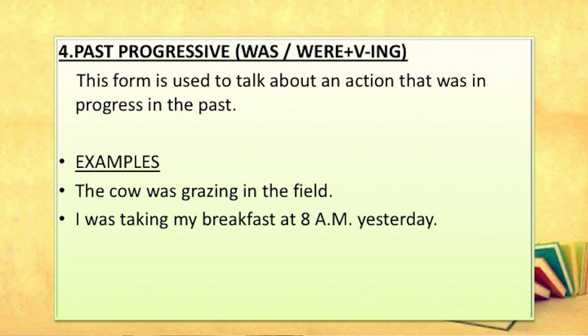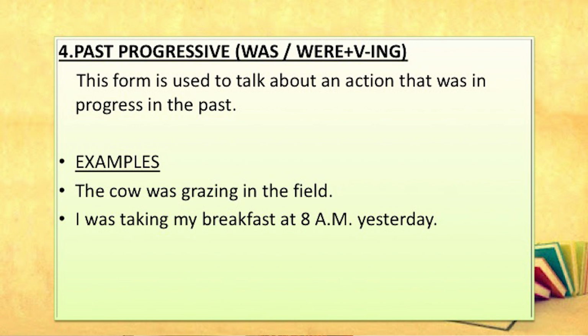Examples: the cow was grazing in the field. I was taking my breakfast at 8 a.m. yesterday. So, the cow was grazing, I was taking my breakfast. Similarly, for plural subject, the boys were playing in the playground this morning. The boys were playing. While playing, they were shouting loudly.